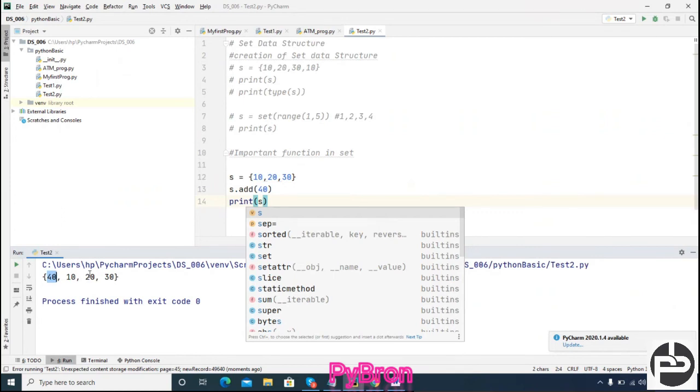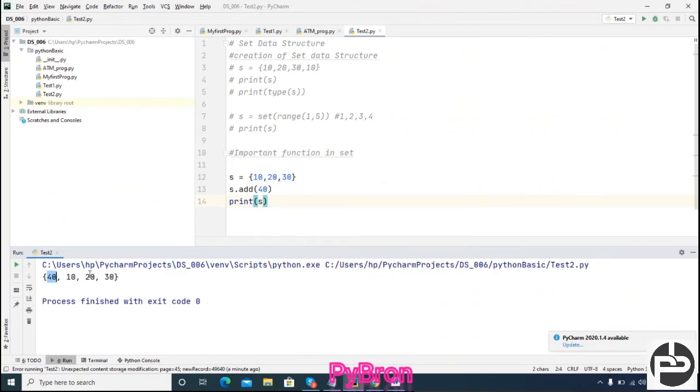In case of list, if you add an element, by default it gets added at the end position. But in case of set, right now it is adding at the first position, but in future it is not like that. It can take any location.